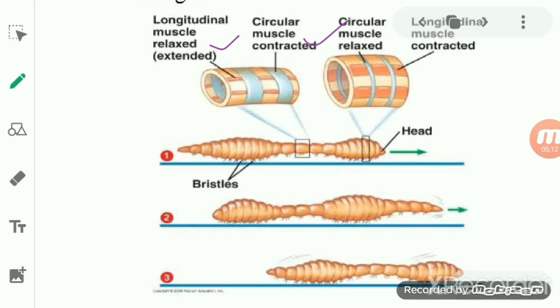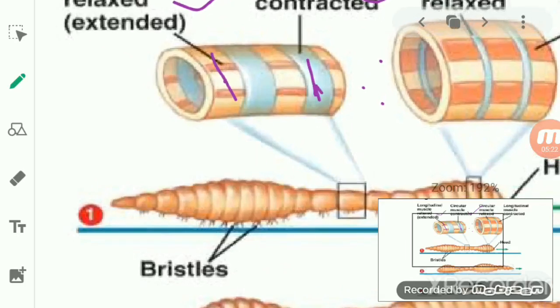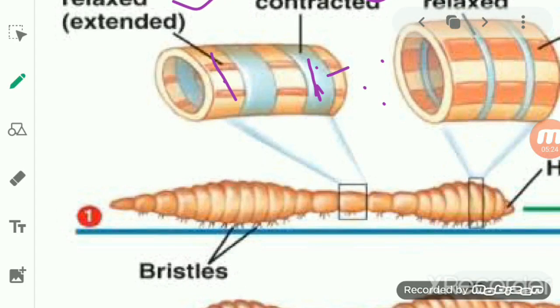What happens when the circular muscle contracts? You can see here, this is the circular muscle, C, and this one is the longitudinal, L. When the circular muscle contracts, it makes the segment of the earthworm's body long and thin.